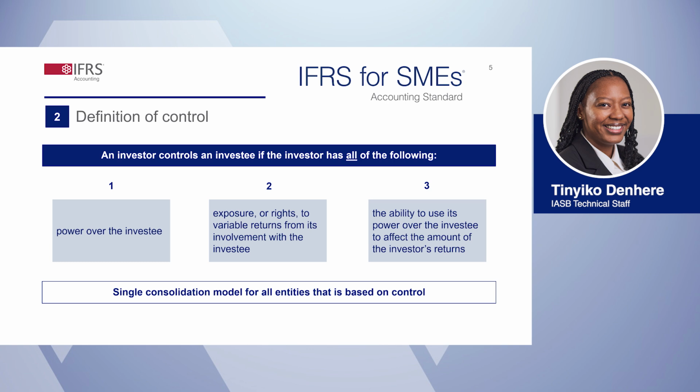An investor controls an investee if the investor has all of the following: power over the investee, exposure or rights to variable returns from its involvement with the investee, and the ability to use its power over the investee to affect the amount of the investor's returns. An investee that is controlled by the investor is a subsidiary of the investor, and the investor is a parent of the subsidiary.